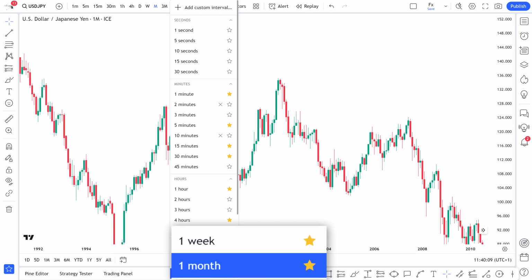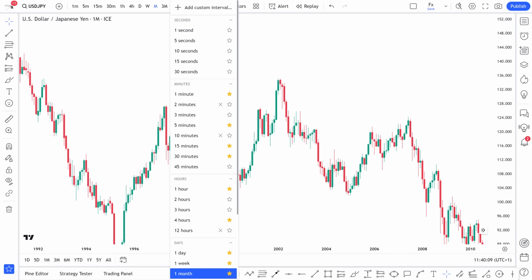Long-term investors who are interested in the overall growth and performance of an asset typically focus on longer timeframes, such as weekly or monthly charts. These longer timeframes help them to filter out short-term noise and concentrate on the broader market trends. Understanding and selecting the appropriate timeframe is essential for aligning trading strategies with your goals and risk tolerance. For example, a day trader using a 1-minute chart will have a different approach compared to an investor using a monthly chart.